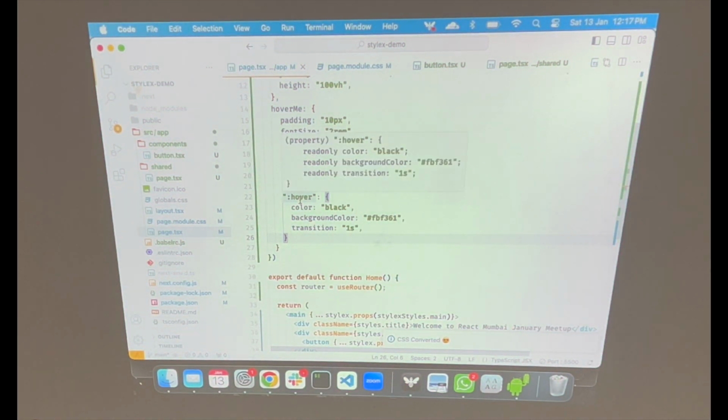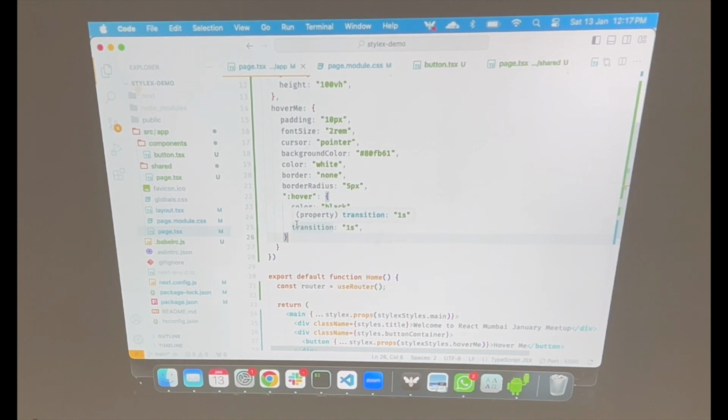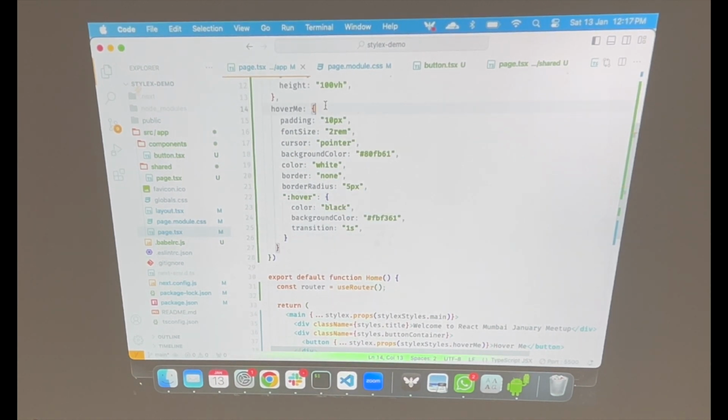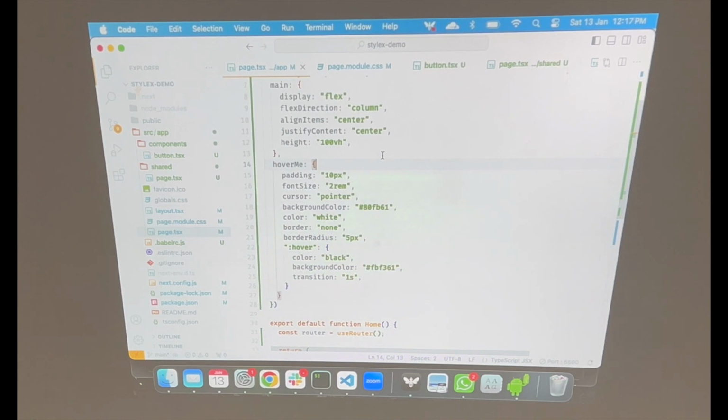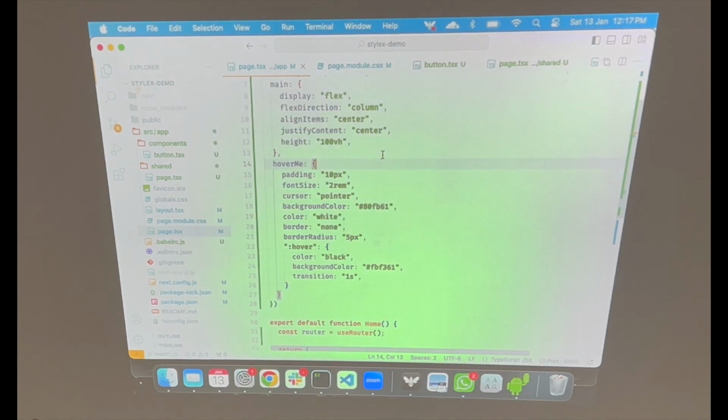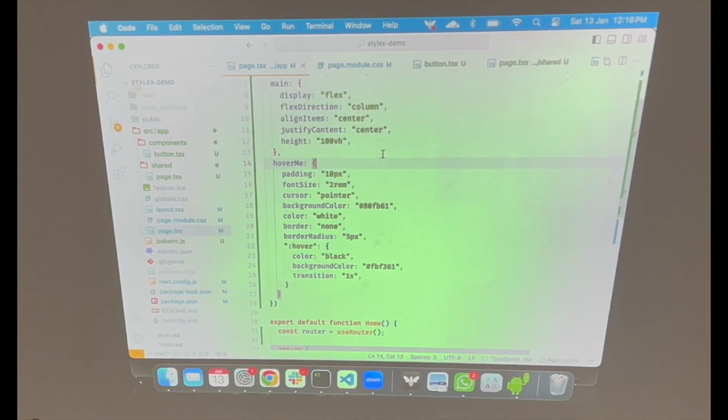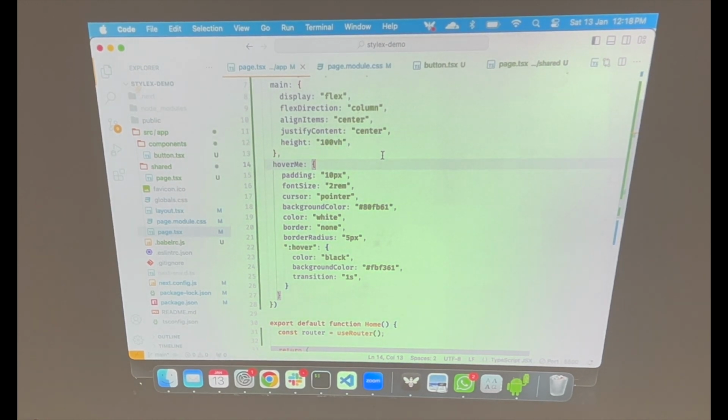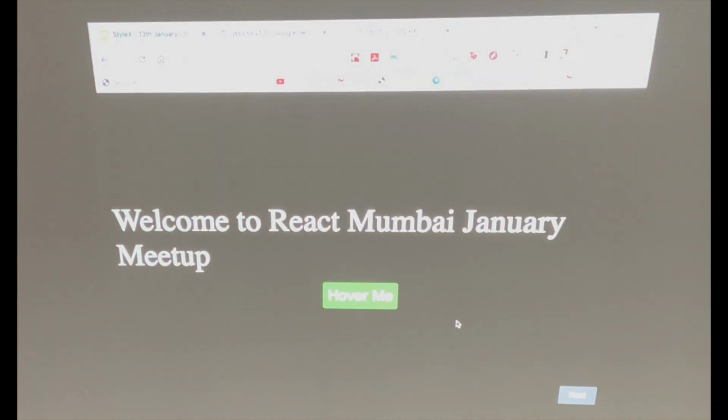So we can add all sorts of, I think these are called pseudo selectors. I get confused every time. But anyways, you can add this hover, you can add active, everything inside this main object, and it will work seamlessly. I spent around 10 minutes getting this set up. It was as simple as drop in. And people who have some idea of styled components, this is very similar. The syntax is extremely similar to that. Cool. Okay, let's move to another demo.